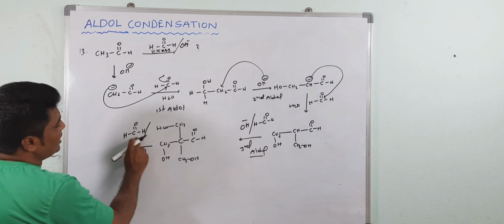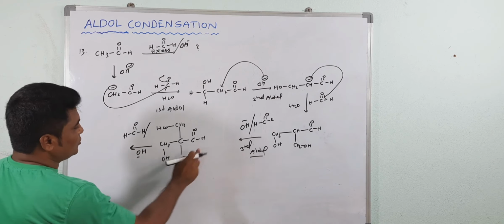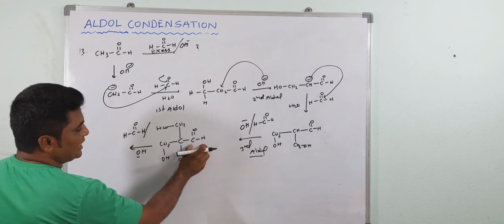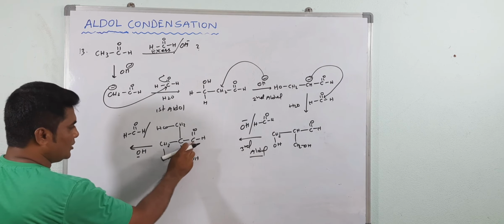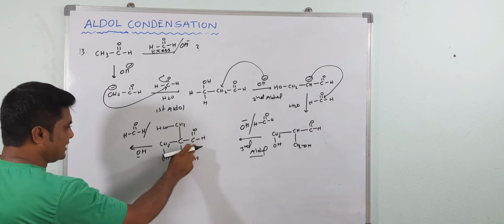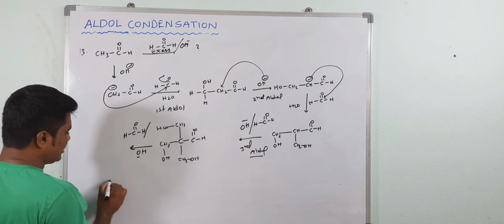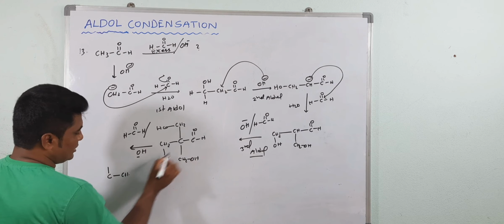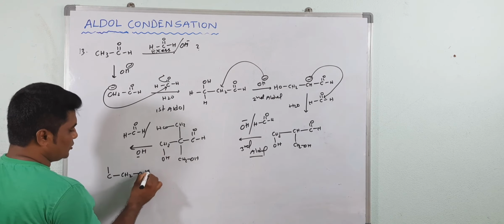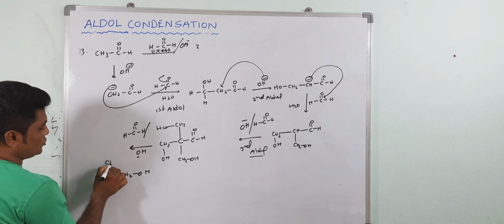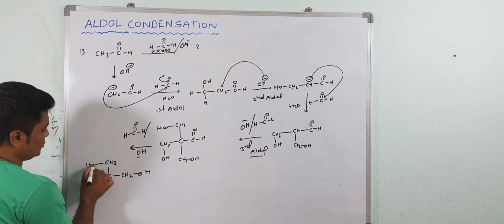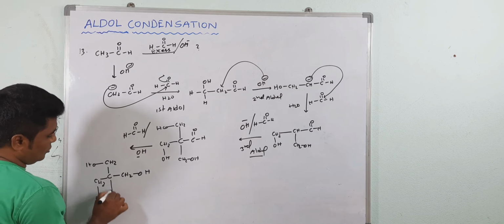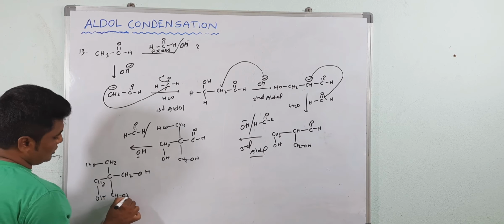See, formaldehyde is more reactive than this aldehyde. So the more reactive one undergoes oxidation and the less reactive one undergoes reduction. Now this less reactive one is converted into alcohol. This is OH. Now here also CH2OH. Here also CH2OH. Now this is also CH2OH.